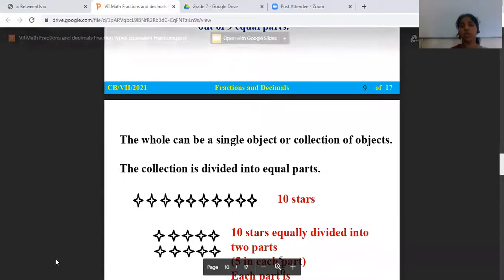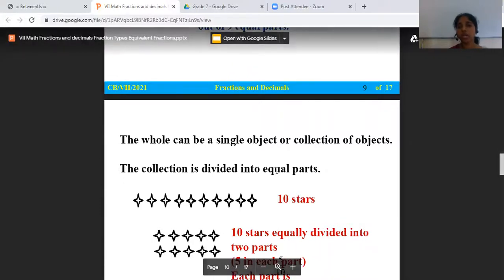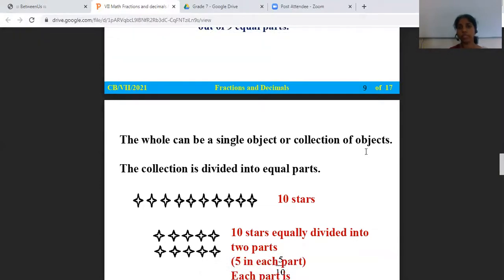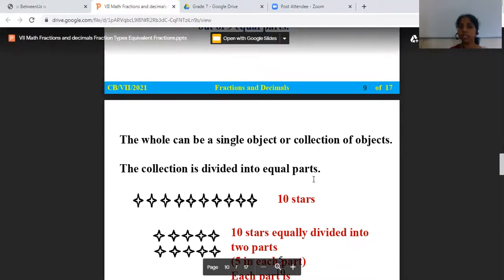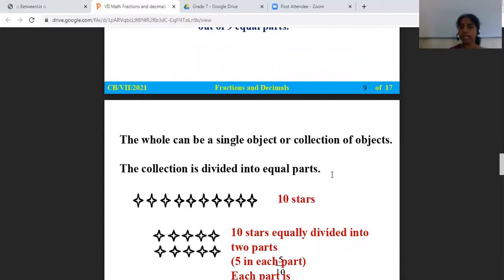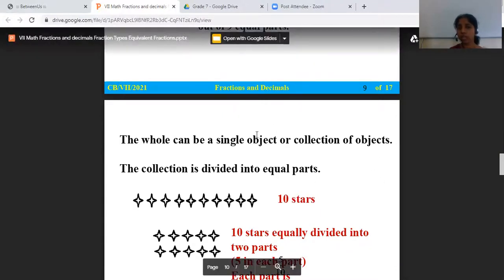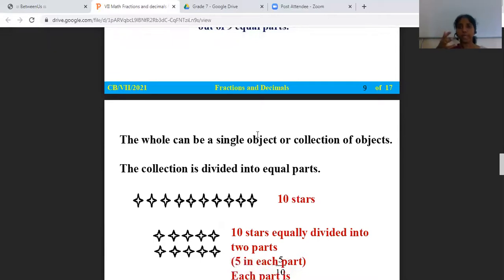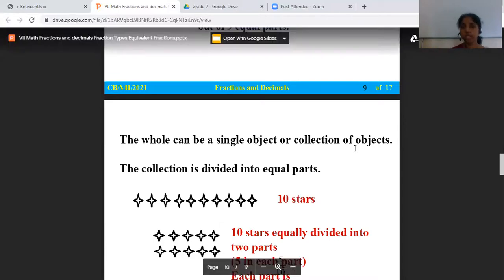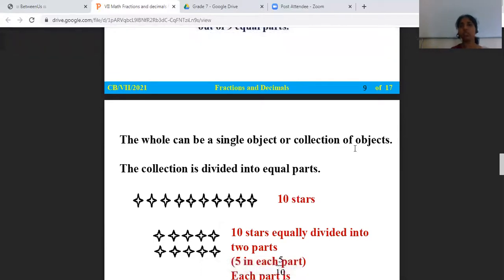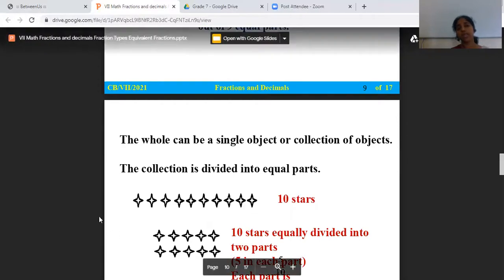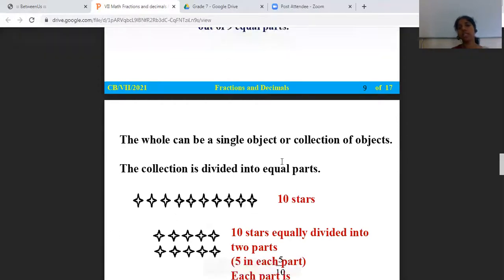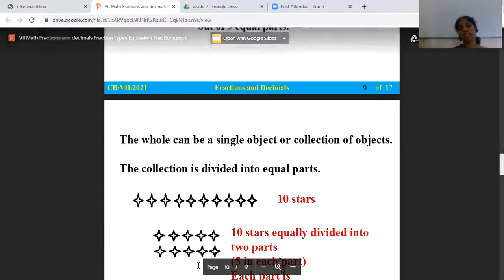Now, the whole can be a single object or a collection of objects. The collection is divided into equal parts. The whole can be a single object, like an apple, or a collection of objects, like many people. That is also a collection, but that collection of objects is divided into equal parts. Here we have 10 items. This is a collection of objects, and it is divided into equal parts.